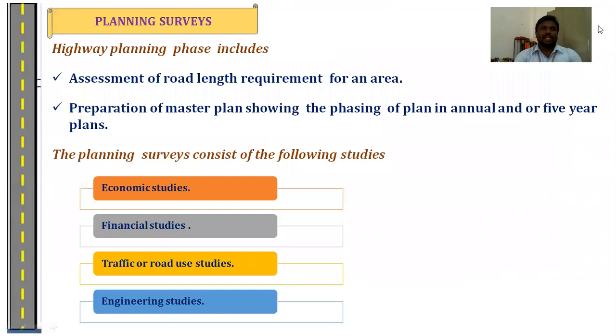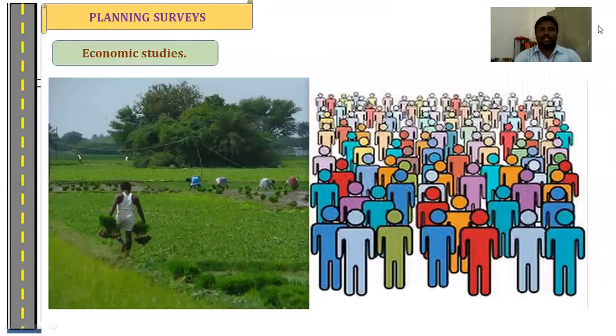Next topic, planning surveys. We have conducted four types of planning surveys for transportation. The first one is economic studies, financial studies, traffic or road user studies, and engineering surveys. Take the first one, economic studies.